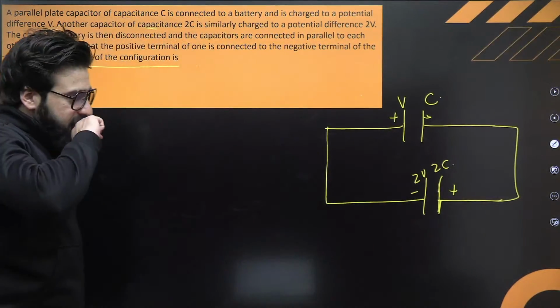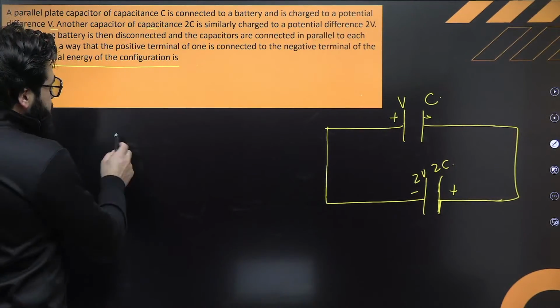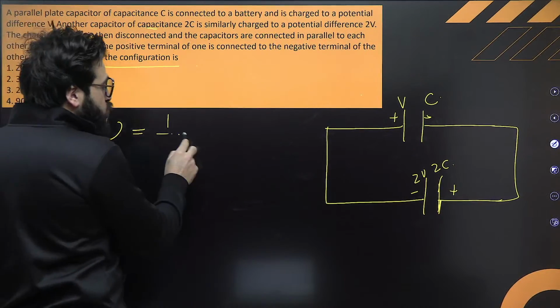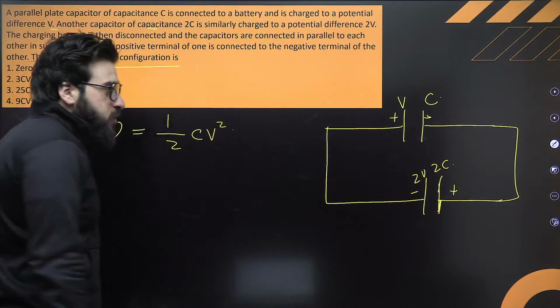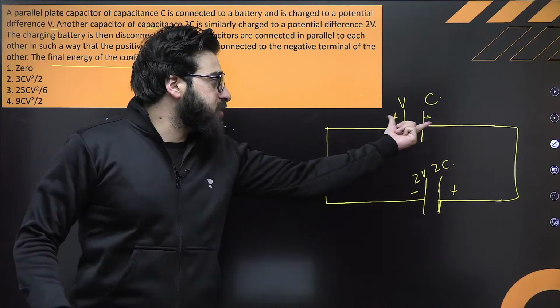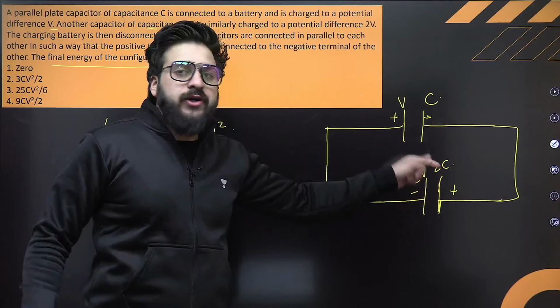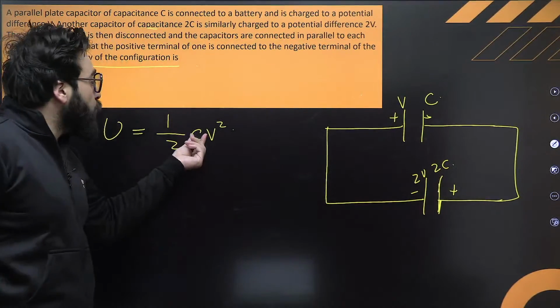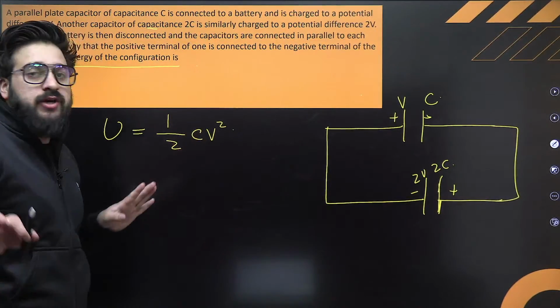How to find the final energy? You'll say, sir, how to find the energy in this one? You'll say, sir, energy U is equal to 1 by 2 CV square. So how much will be the net capacitance? Net voltage of this entire system. Of this one we know CV. Of this one we know 2C, 2V. What about the net potential and net capacitance? Put it over here, you will get the answer.